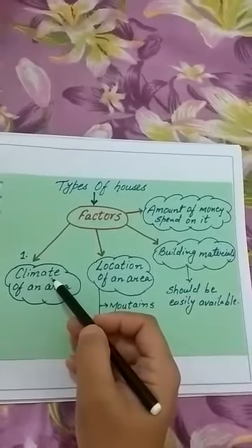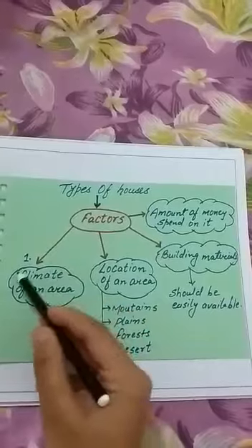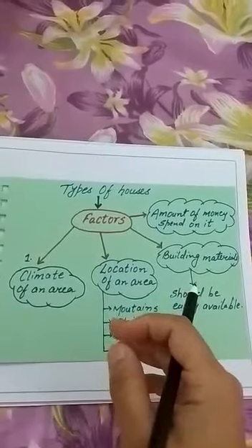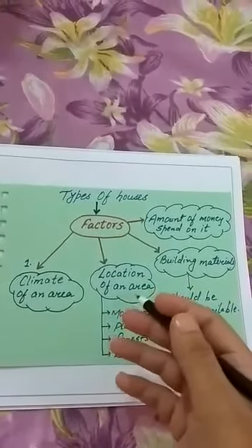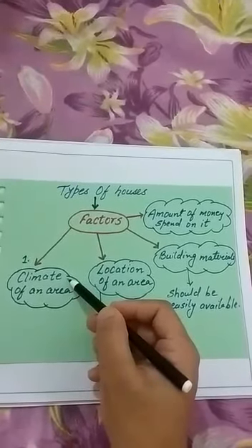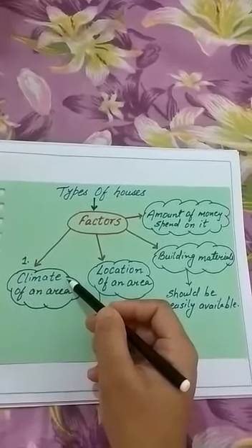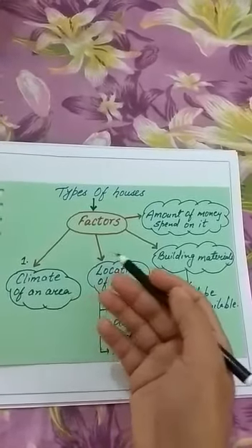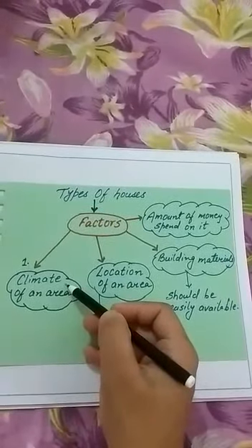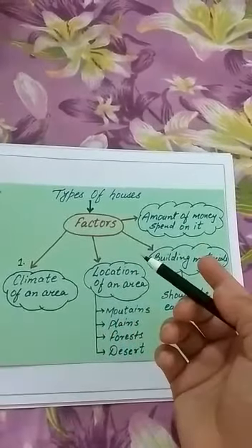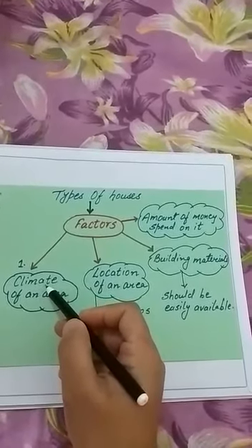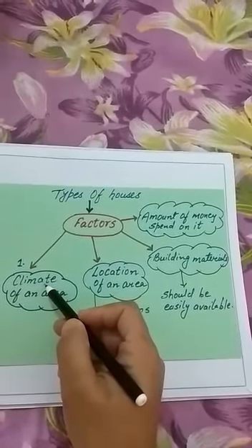So if we don't know what climate is, then let us see. First I will explain what climate is. The change in weather for a longer duration, either 2 months or 3 months, that change in weather condition is called climate. And the sudden change in atmosphere only for a few hours or for 24 hours is called weather. But if the duration is longer, then that condition is called climate. So in India the climate is different in different areas.